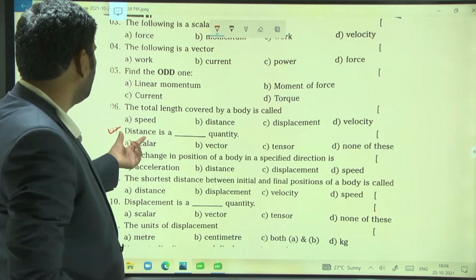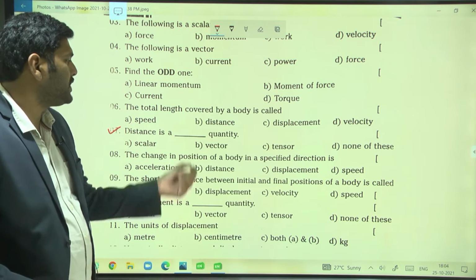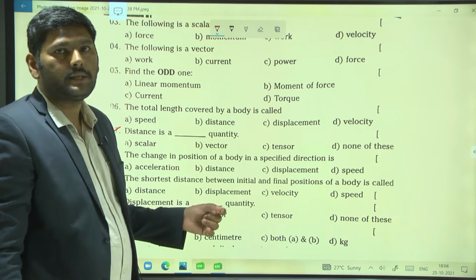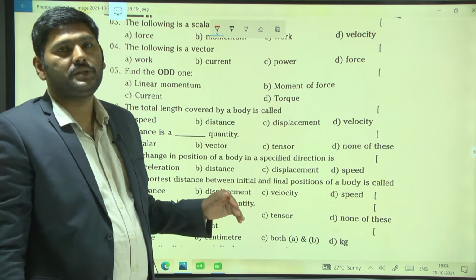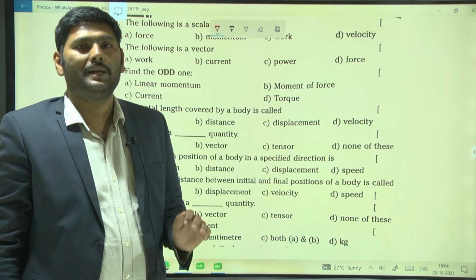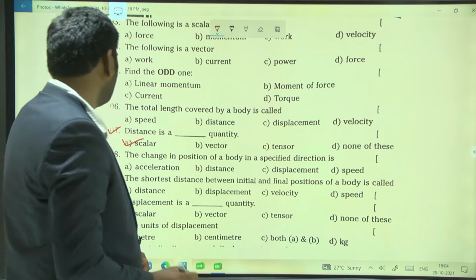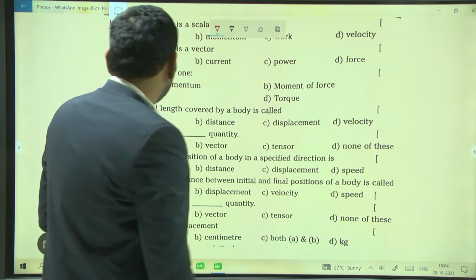The seventh question is: distance is a dash quantity. Distance does not have direction, it only has magnitude, since distance is a scalar quantity. So our answer is option A.